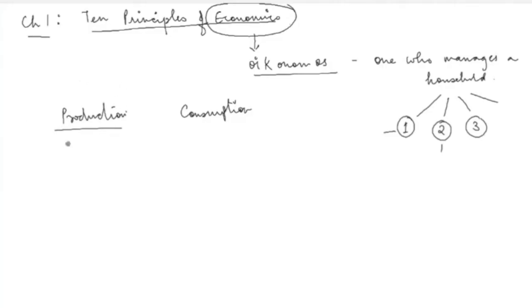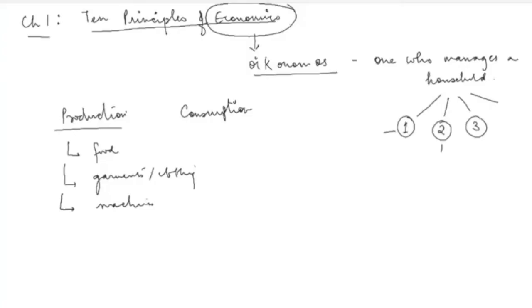Even if you dissect production further, there are people producing food products, another category producing garments and clothing items, and another producing machines. So each individual in an economy has a certain distinct role to play.